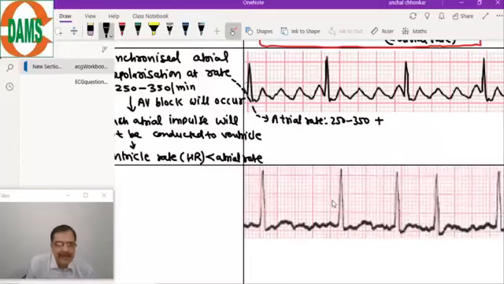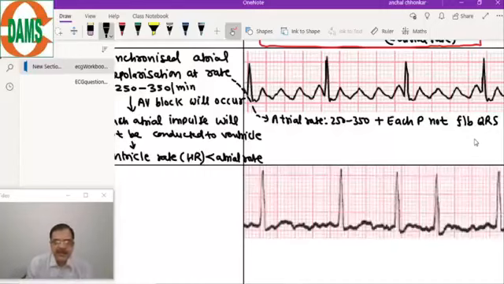So the P waves will be coming very fast, and each P wave will not be followed by a QRS.